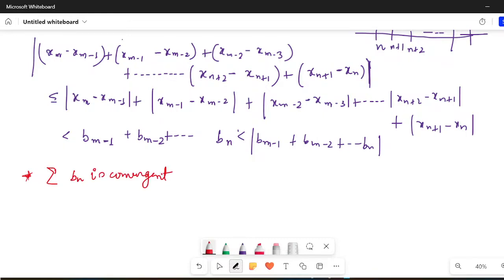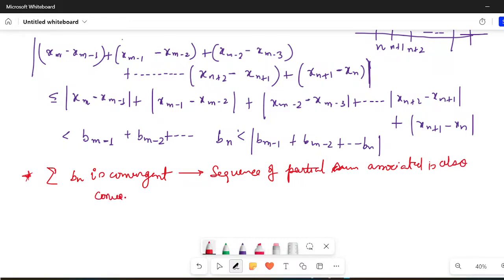So if I'm saying summation Bn is convergent, what does it imply? It implies that the sequence of partial sum associated is also convergent. Okay, if you're not aware of it, I have taken a few lectures for mathematical physics people. There I have taught you this thing quite basically. However, I'm going to teach you series, but right now this concept is being used.